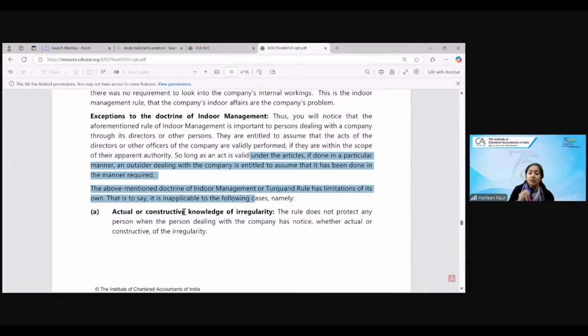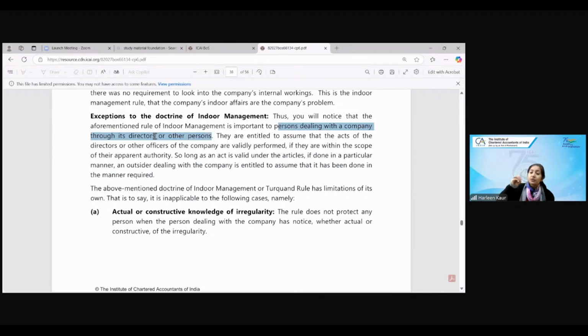Now people started misusing this kind of rule. The directors and respective members said, okay, we can do anything, the company will be held liable. So, exceptions to indoor management: the rule of indoor management is important to the person dealing through directors and other persons. If any director or other person, say for example a company secretary, puts up fake signatures, in that case that company secretary will be held liable. There is a director of the company who knew that his borrowing power is less, but still he misused his power to borrow the loan from the company. Then that director will be held liable.